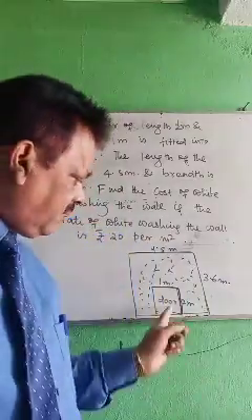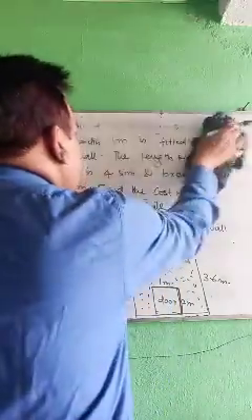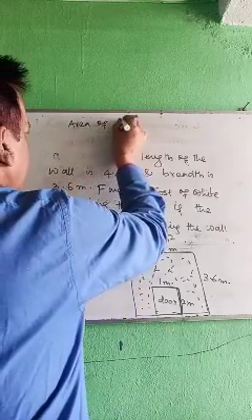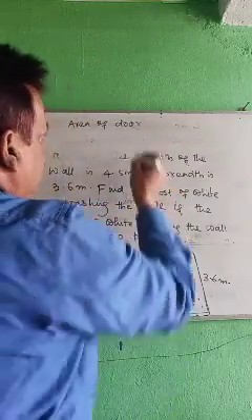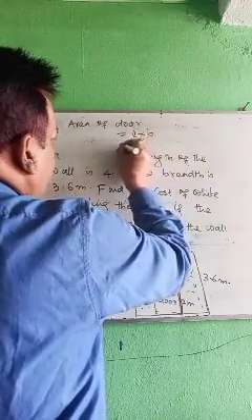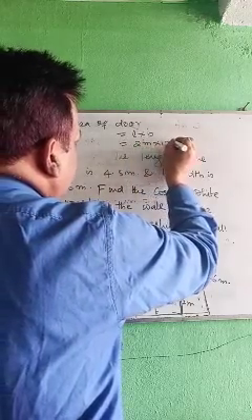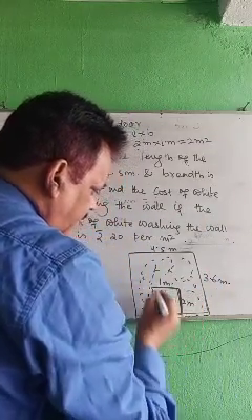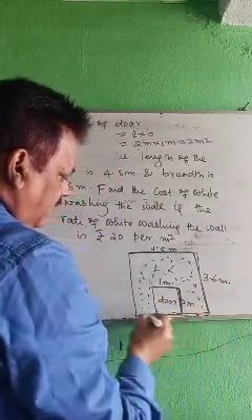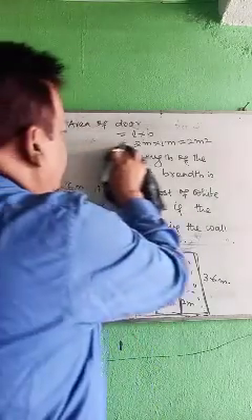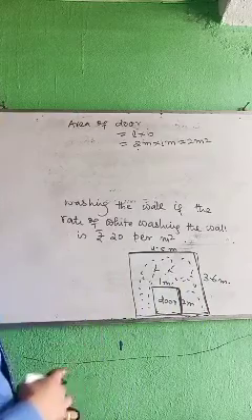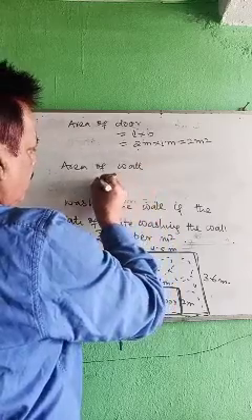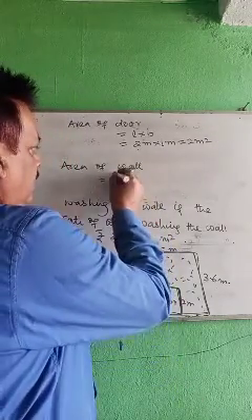Okay. So first you find the area of the door. Door is what? Rectangle. So that is L into B. 2 meter into 1 meter. 2 1s are 2 meter square. Then what is the total area, the area of the wall? That also is L into B.